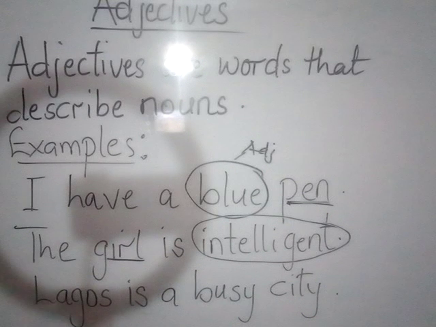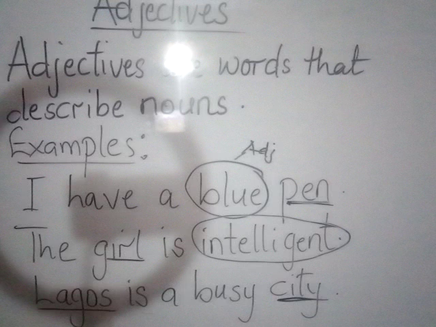And the last example we have here says, Lagos is a busy city. Lagos, we know, is the name of a state, is the name of a city as well. Okay? So, if Lagos is the name of a place, that means Lagos is a noun. And then, even the city, which is also representing Lagos here, is a noun.